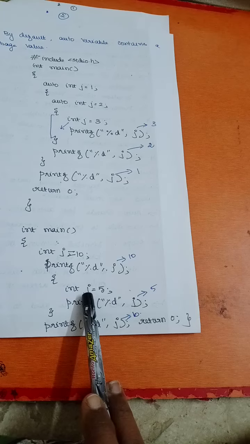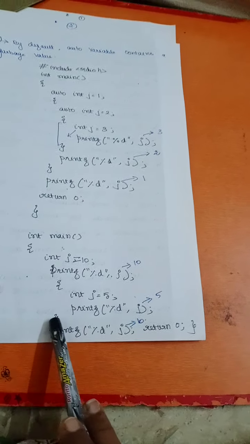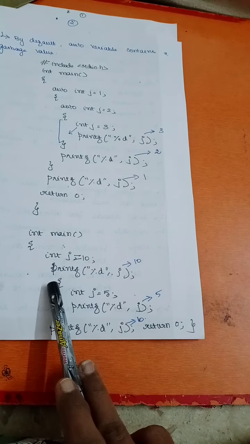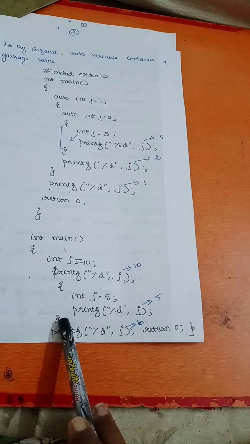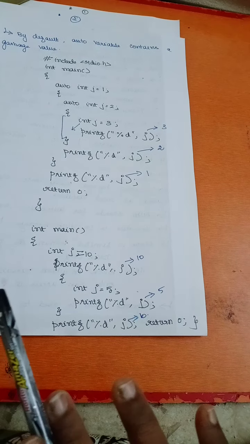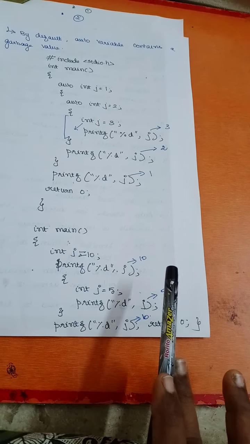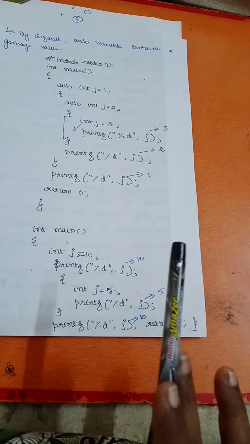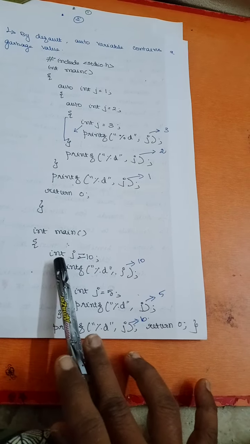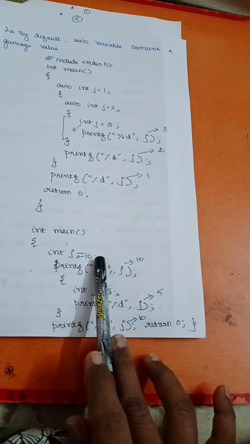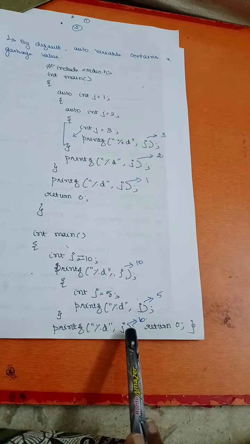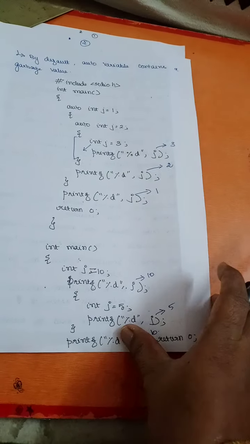And this j value is available only within this particular block. So auto means it is available only within the block wherever it has been declared, and outside the block it is not going to be available. And by default the value is going to be a garbage value. Suppose I have not assigned int j equal to 10 and have just written int j, then I will have a garbage value as my output.